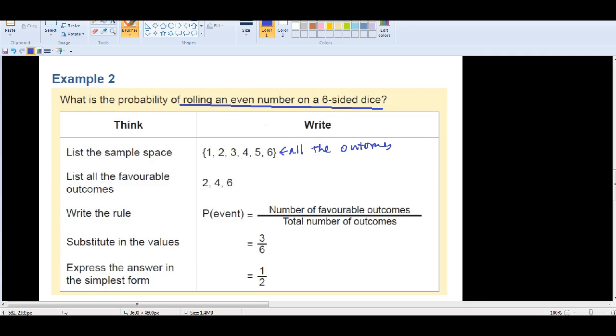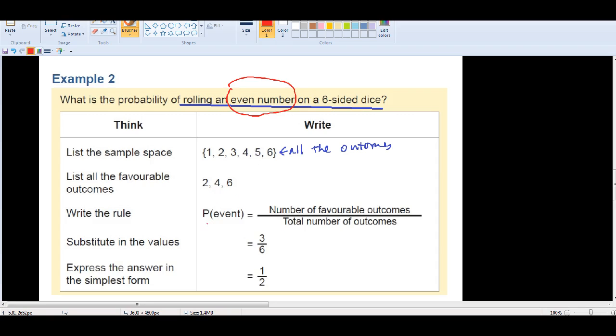Then you are going to list all the favorable outcomes. Favorable outcomes means the event, and the event is rolling an even number. So here's the keyword. What do we mean by even number? Even number means a number divisible by 2. So what are the even numbers? 2, 4, 6. How about 1, 3, 5? 1, 3, 5 are called odd numbers, so we're not going to include odd numbers. We'll only consider even numbers. So the 3 even numbers, 2, 4, 6.